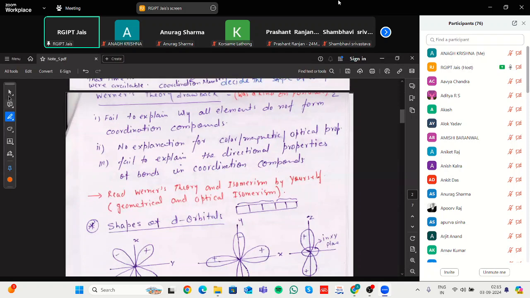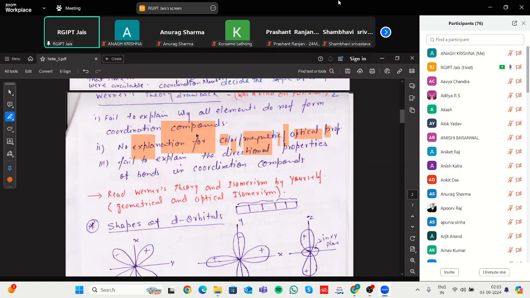The first theory that came was Werner's theory. Then there are some limitations: it does not explain why complexes have different types of hybridization. It does not explain the color as well as the magnetic and optical properties. Also, it does not explain the directional nature of the bond, meaning whether it forms sp2, sp3, or which type of complex.